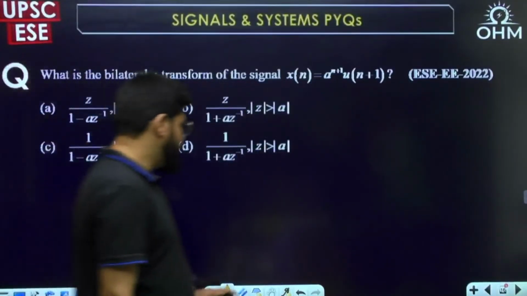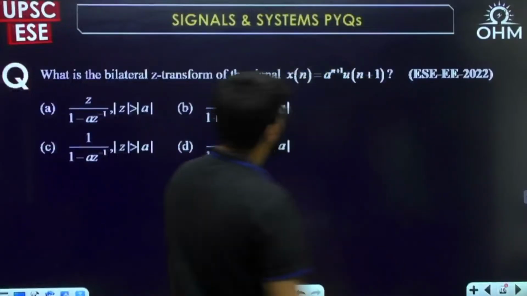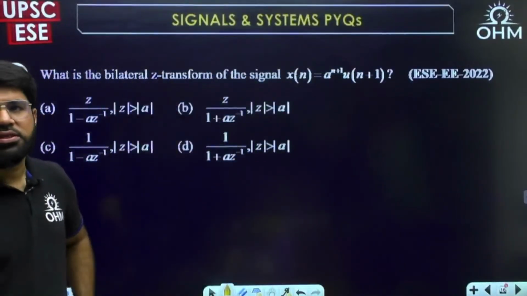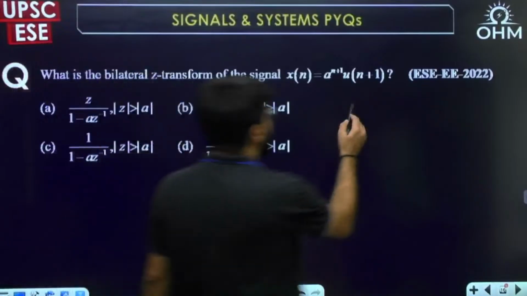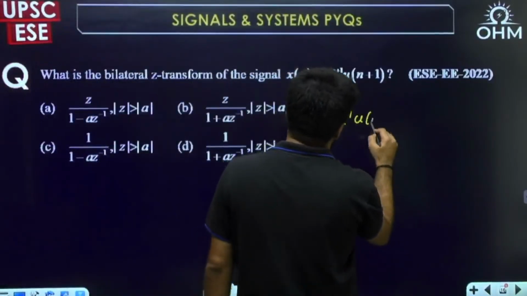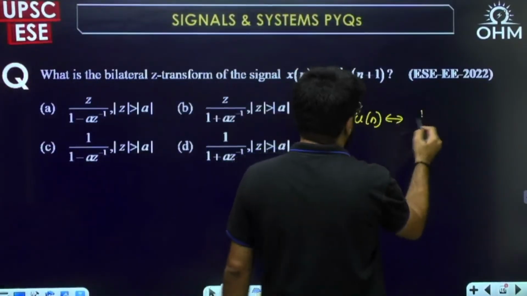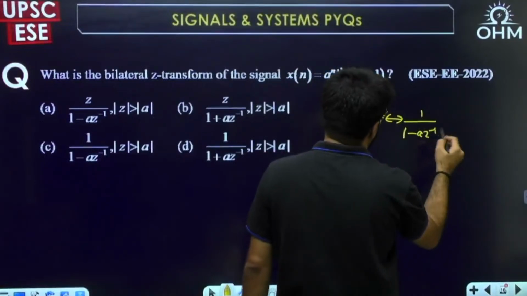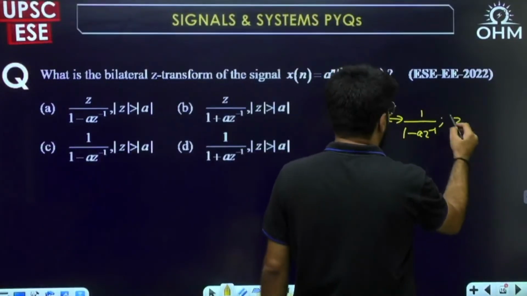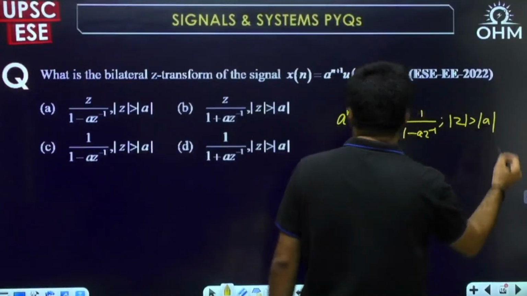A power n plus 1, u of n plus 1. See this, A power n plus 1. So direct formula you can use now. What is the Z transform for A power n u(n)? 1 upon 1 minus A Z inverse. That's it. Okay, right-sided signal, so ROC is given by mod Z greater than mod A.